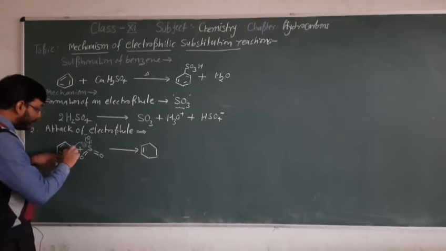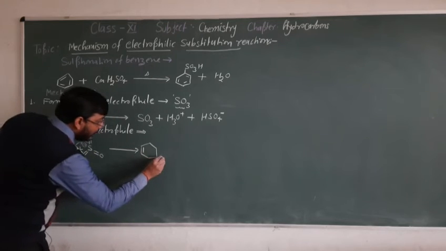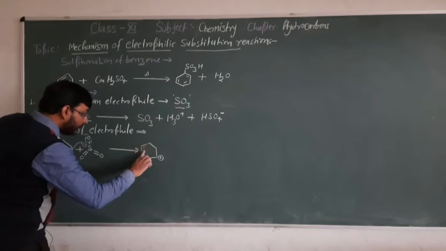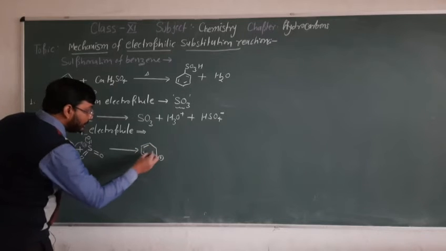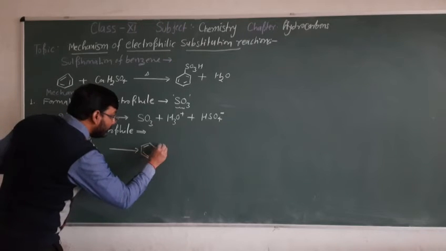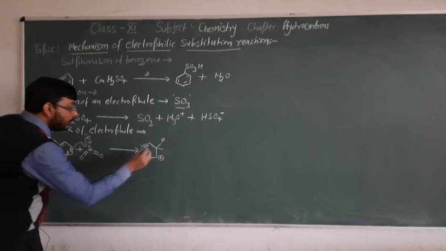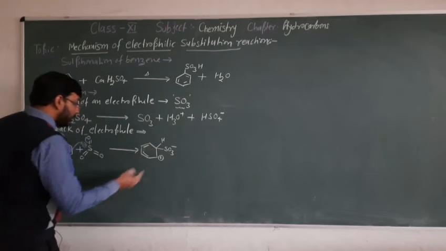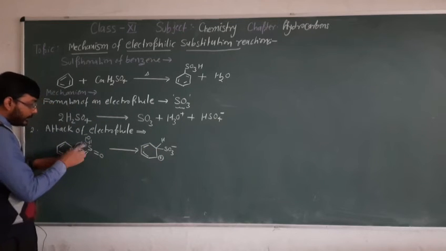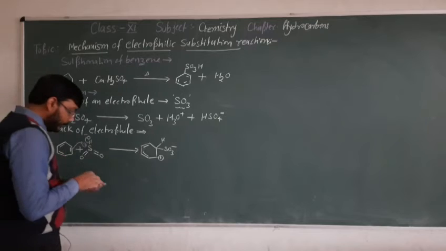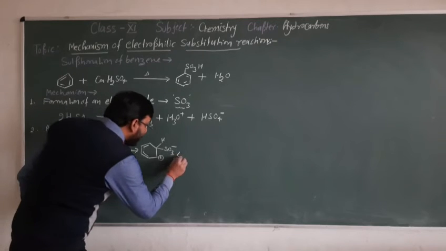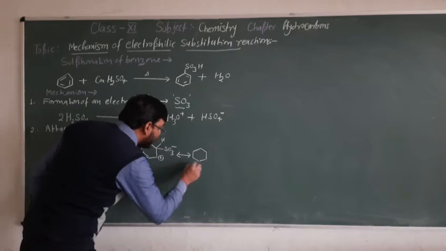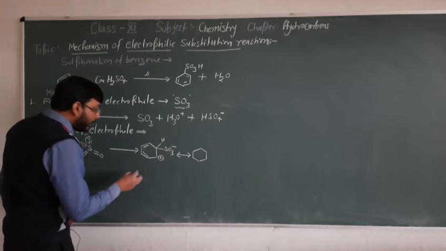This pi electron will migrate, so a positive charge will appear at this carbon atom in such a way, and here hydrogen is present and SO3 minus will get attached here because this bond migrated towards oxygen. Now we can write the resonating structures of this complex. This is commonly known as sigma complex or arene carbocation.